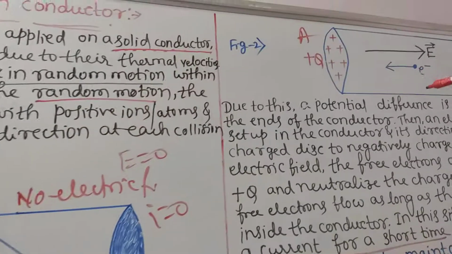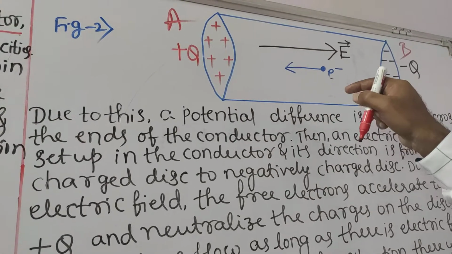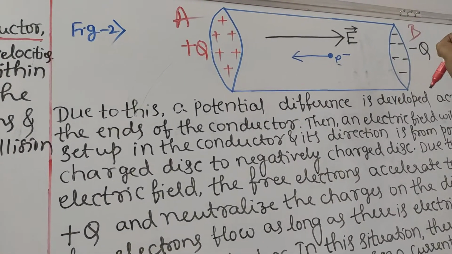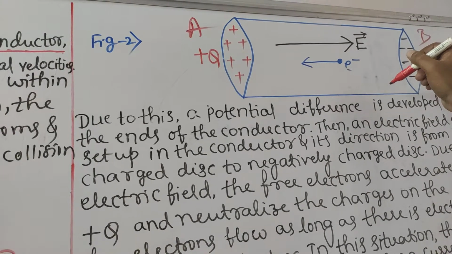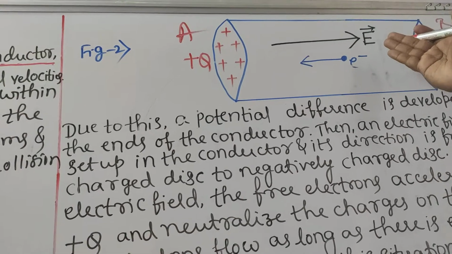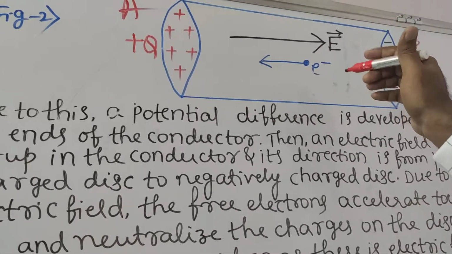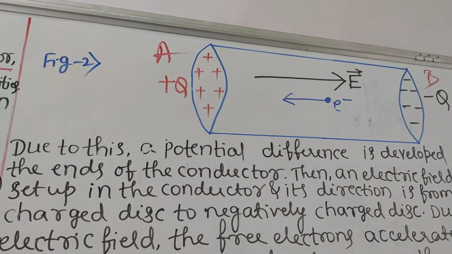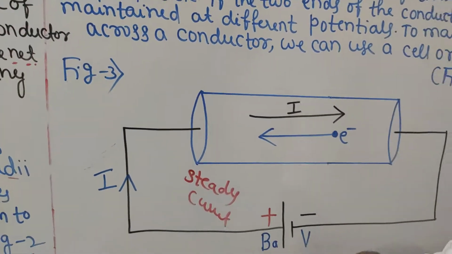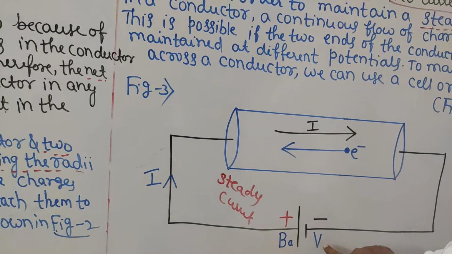Now come to figure 2. In figure 2, whenever we can set up electric field, how? A is maintained at positive charge and B is maintained at negative charge. We can set up electric field by maintaining a potential difference. Now electrons will move. How long electrons will move? कब तक इलेक्ट्रिक फील्ड इनसाइड ए कंडक्टर रहता तब तक इलेक्ट्रॉन्स मूव होते हैं। दैट्स व्हाई वी आर गेटिंग करंट फॉर ए शॉर्ट टाइम। नाउ इन फिगर 3 वी वांट टू सी ए करंट फॉर अ लॉन्गर टाइम। बेटर यू कनेक्ट विथ ए बैटरी और सेल। वी कैन ऑब्जर्व द करंट फॉर अ लॉन्गर टाइम। ओके, थैंक यू। यू सी केयरफुली.